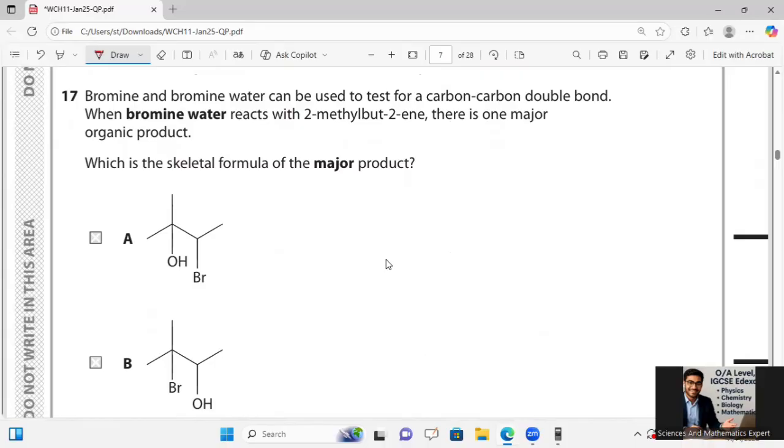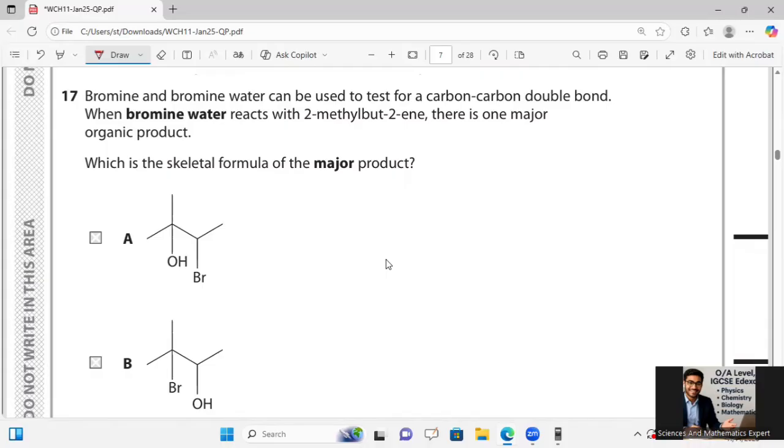Here he is saying that bromine water can be used to test for a carbon-carbon double bond. When bromine water reacts with 2-methylbutene, there is one other major organic product which is produced over there. Okay, which is the skeletal formula of the major product over there? So skeletal formula with bromine and OH: bromine water adds to the double bond and decolorizes, and I will say that water also adds across the double bond.